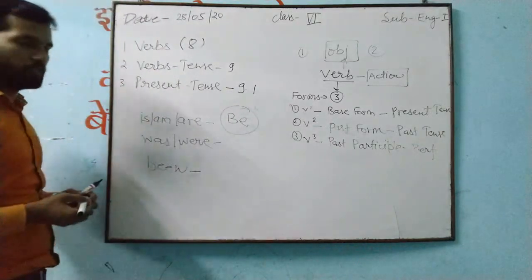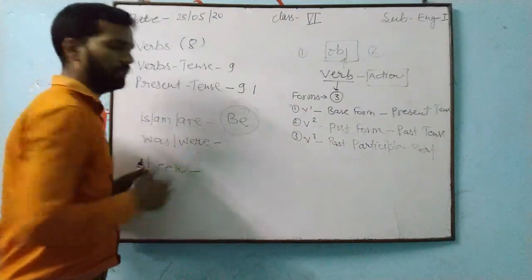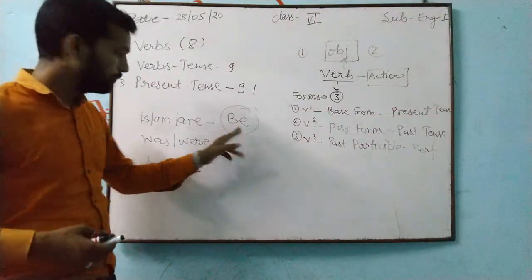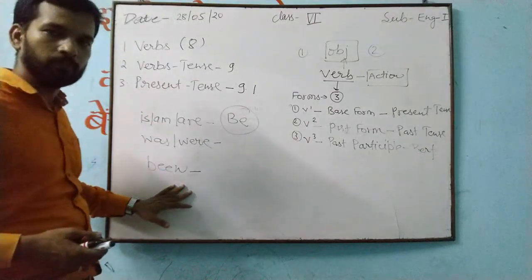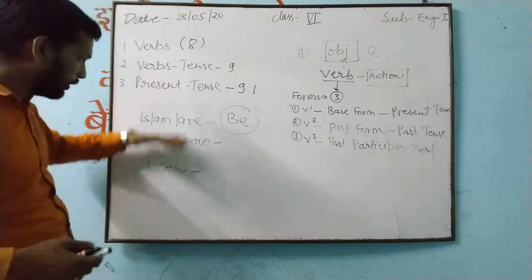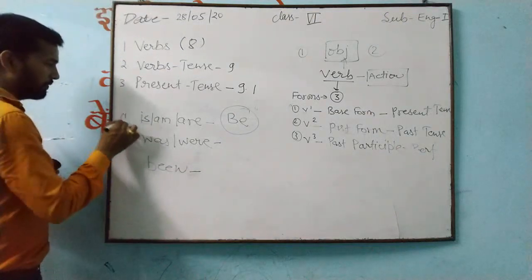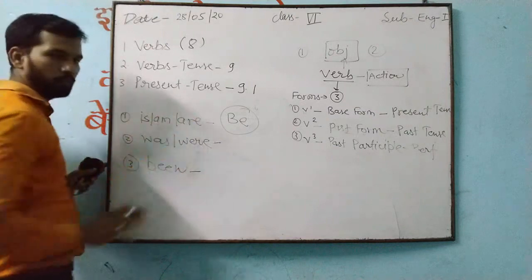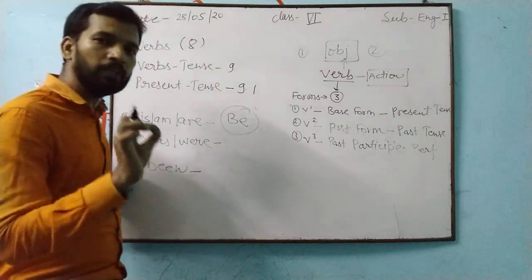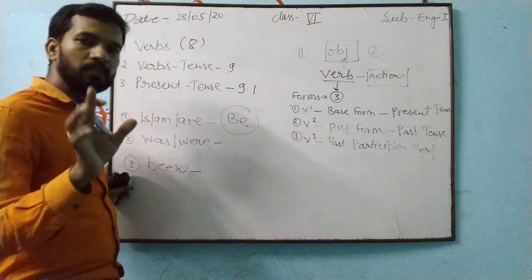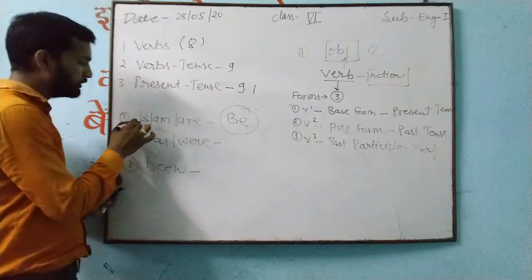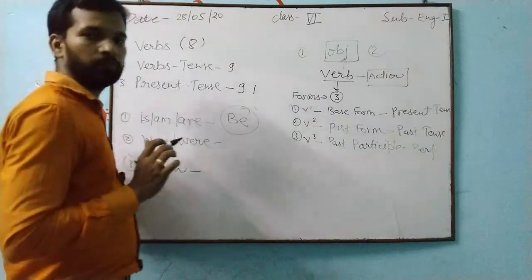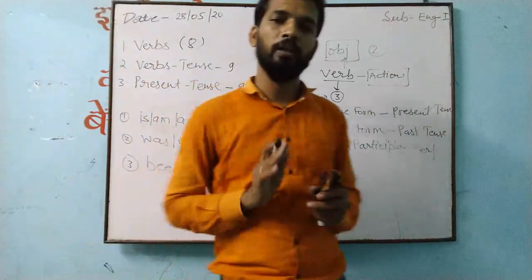You have heard or you have seen this word, BE verb. So the B form. These are all forms of BE: first, second, third. If someone is talking about the BE verb, it means that he is talking about is, am, are, was, were or be. He is talking about these.